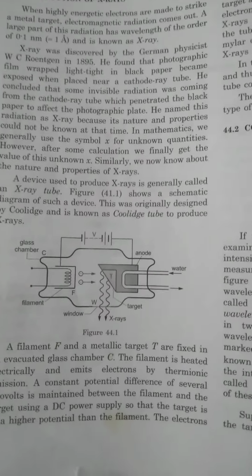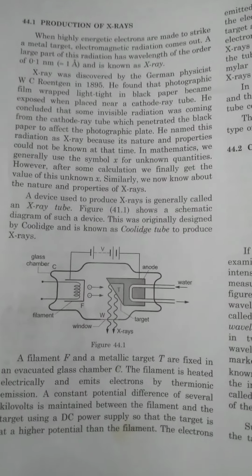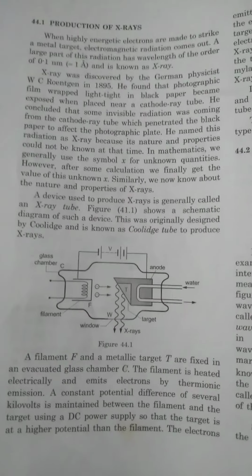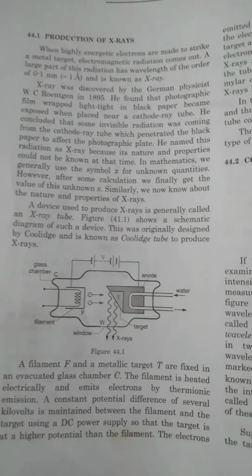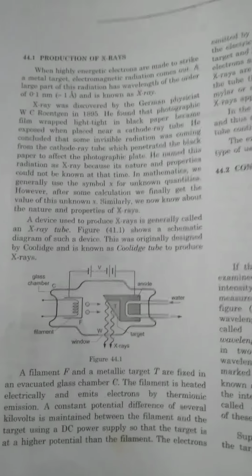He named this radiation X-ray because its nature and properties could not be known at that time. In mathematics, we generally use the symbol X for unknown quantities. However, after some calculation, we find the value of this unknown X. Similarly, we know now about the nature and properties of X-ray.